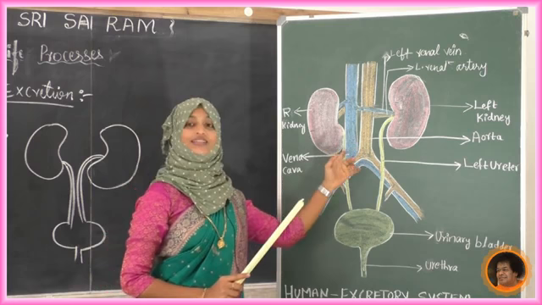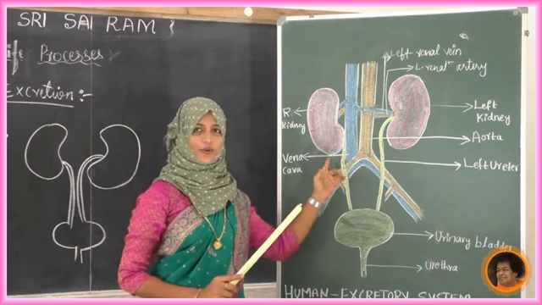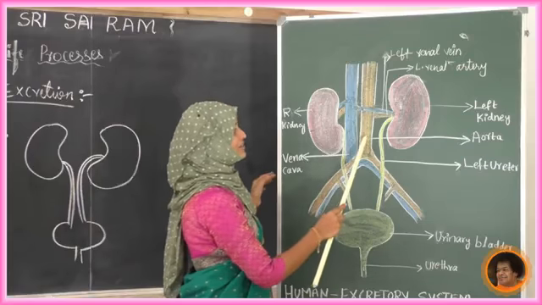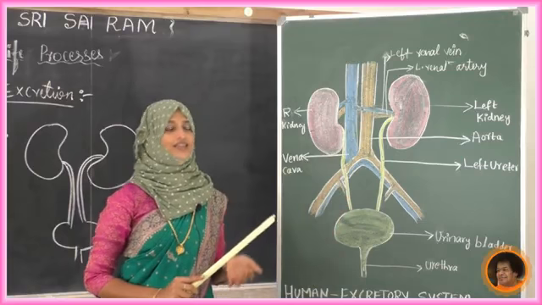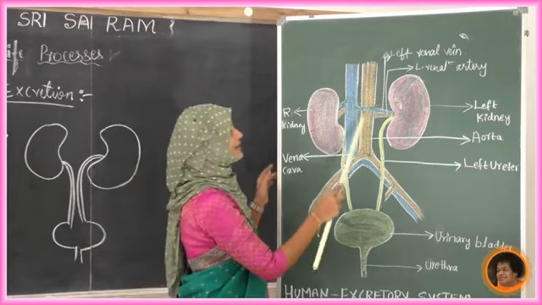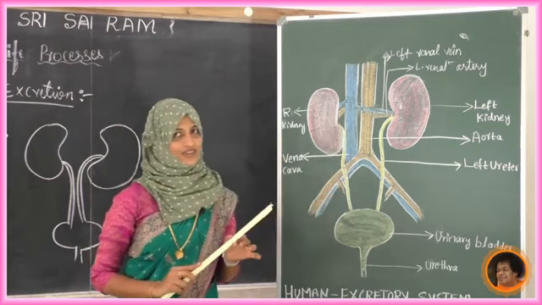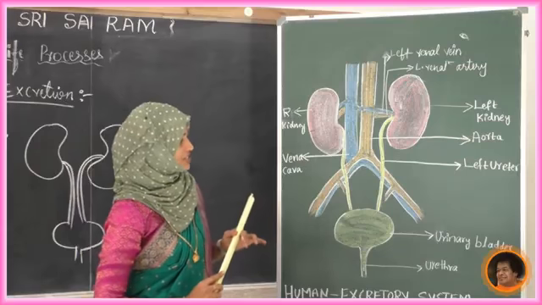Because deoxygenated blood is always bluish purple, as we have studied, and oxygenated blood is almost red in color. So I have drawn two different colors. This is the pure blood and this is the impure blood, which we call oxygenated and deoxygenated.